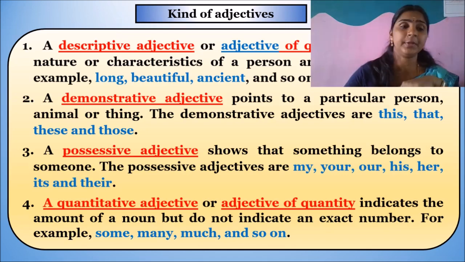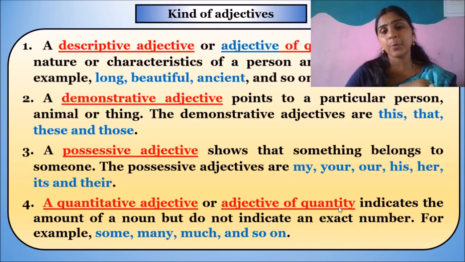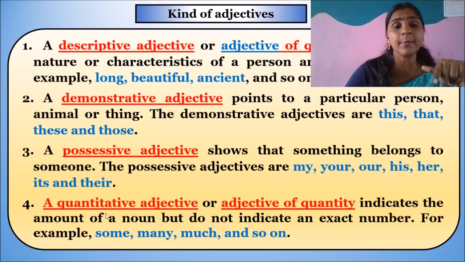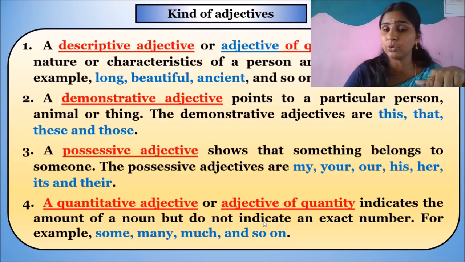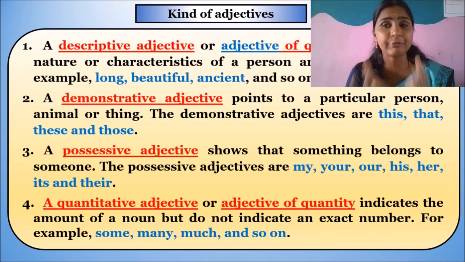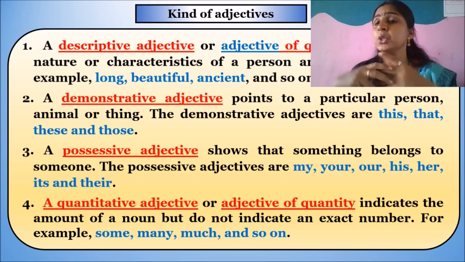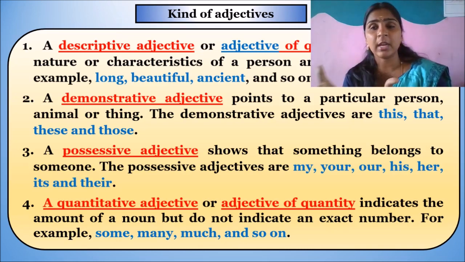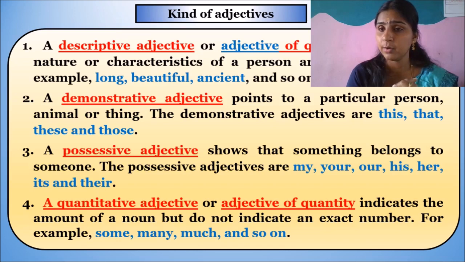Okay, next one. A quantitative adjective or adjective of quantity indicates the amount of a noun but does not indicate an exact number. For example, some, many, much and so on. If you want to talk about the amount of things: there are so many mangoes. I am having only one mango.